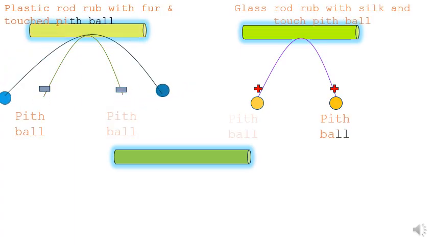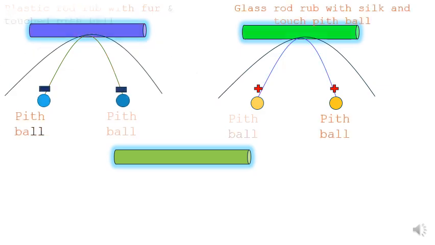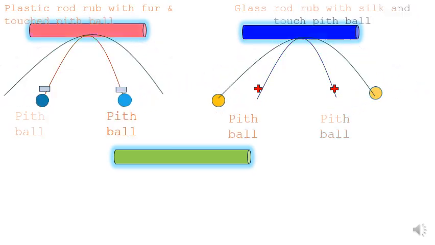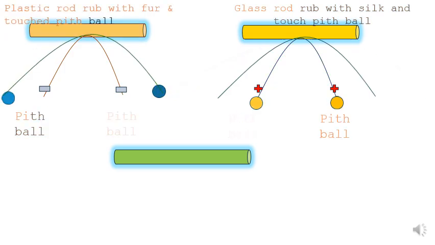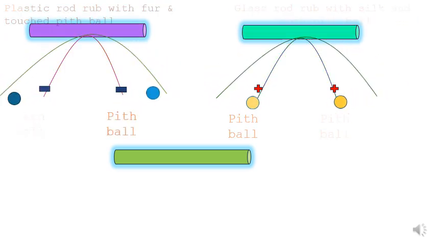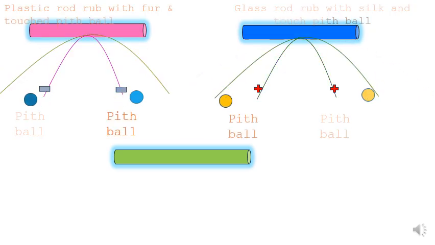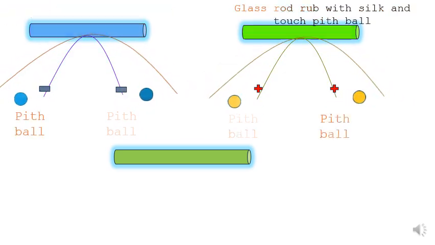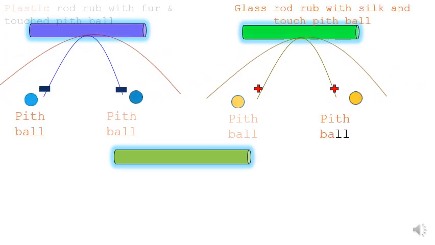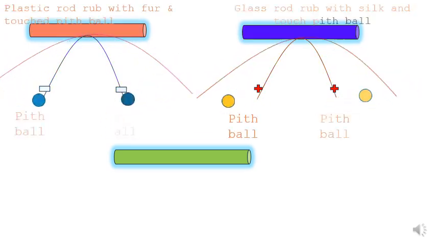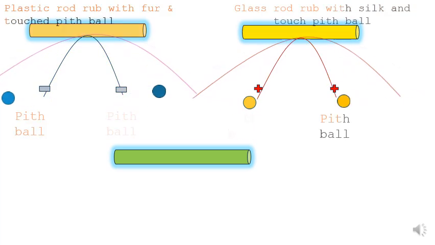But in this case also, the polarity is the same, and that is why both pith balls repel, as we saw with the plastic rod and fur. In both cases the polarity is the same, negative-negative and positive-positive, and that is why the pith balls do not attract but repel each other.